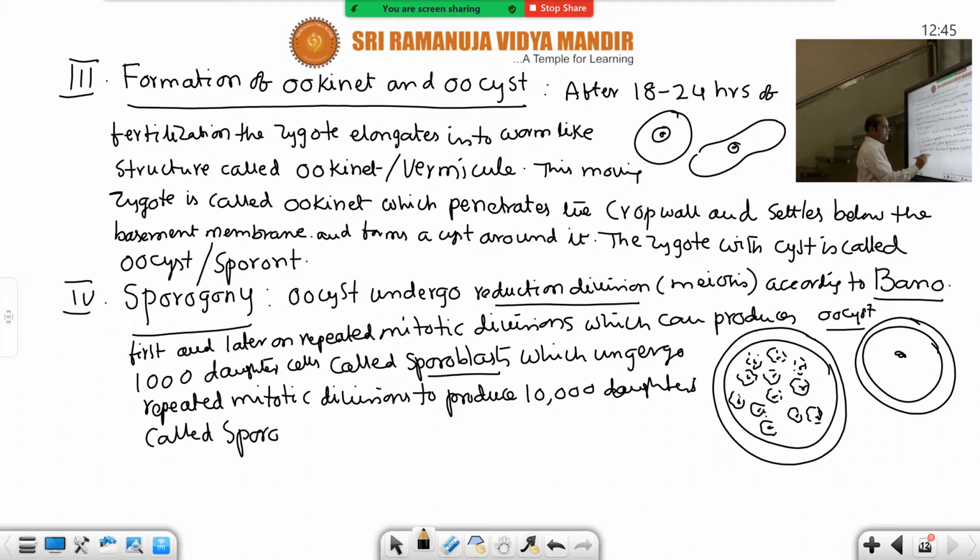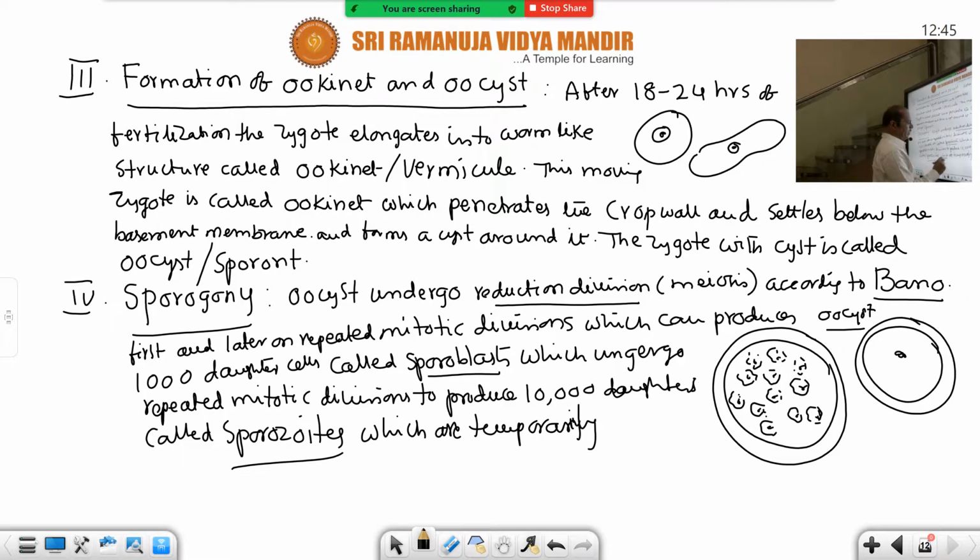This is the infective stage of Plasmodium to man. At what stage does the parasite enter into man? Sporozoite, which are stored in the salivary glands of the mosquito, temporarily stored. This is given in the NCERT book also. So the location of sporozoites in the mosquito is very important NEET bit: temporarily stored in salivary glands. Thus the life cycle is completed in 10 to 24 days in the mosquito.